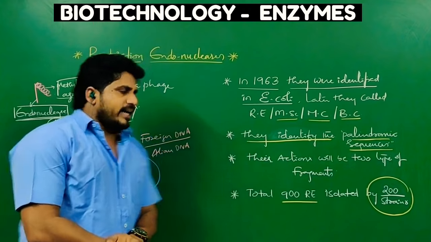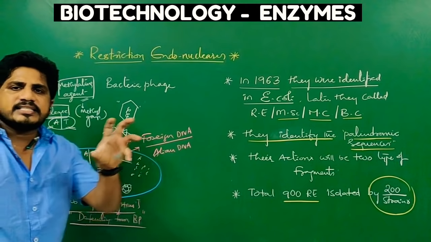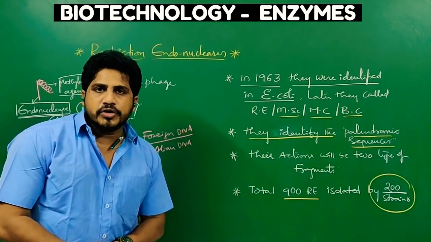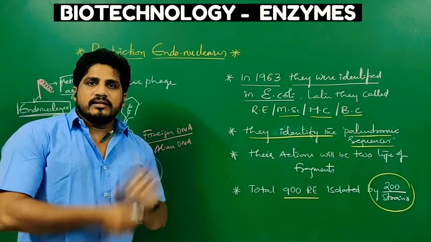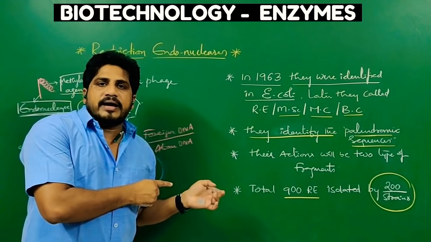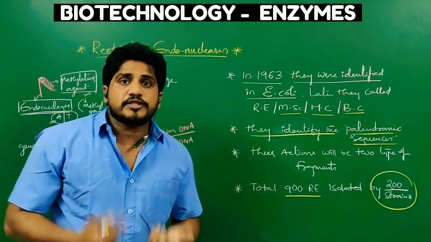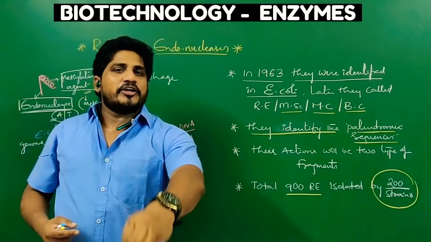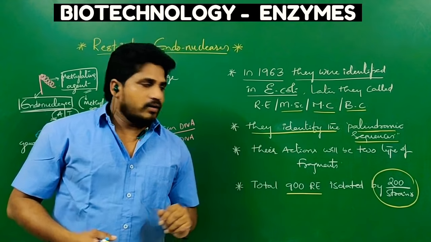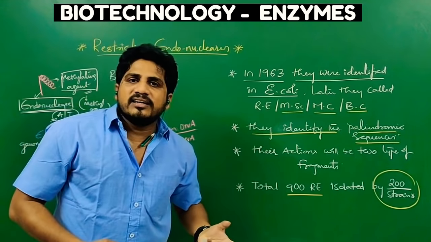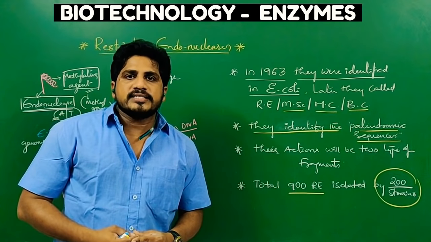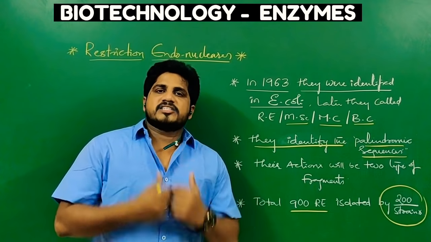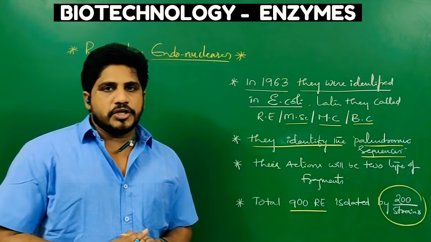Before that, I hope you understand, guys. This is the concept scientists have understood and grasped, so that today endonucleases called restriction endonucleases are available in the biotechnology world. They generally act as a defense system in bacteria, but as humans have a selfish brain, we are using such bacterial protective agents as biotechnology tools. That is the credit of humans. Now let me discuss how they act, what the different types of restriction endonucleases are and how they cut. Yet we have observed the history behind the invention of restriction endonucleases.